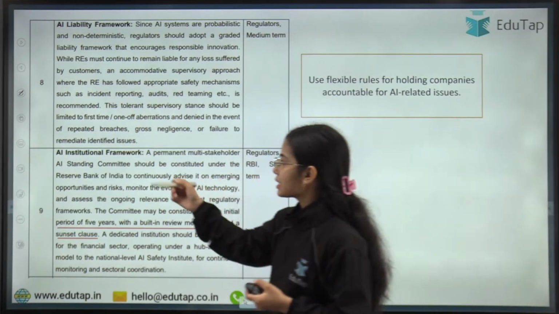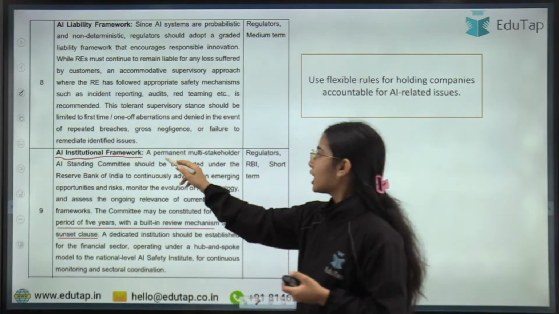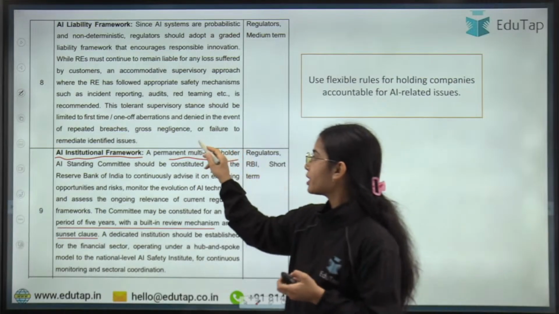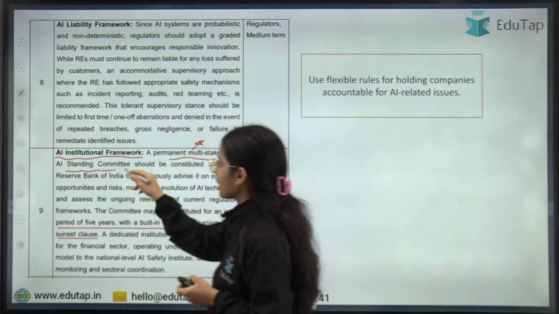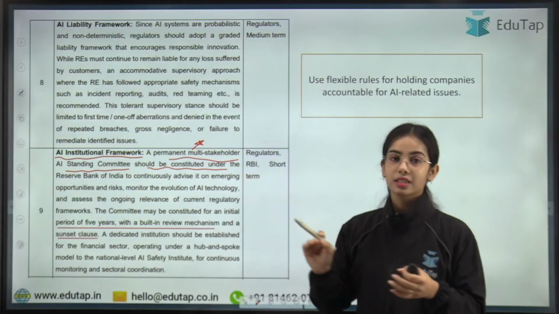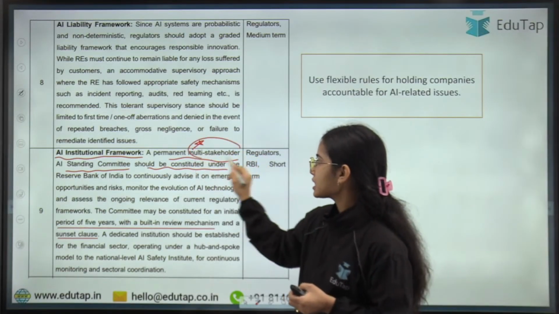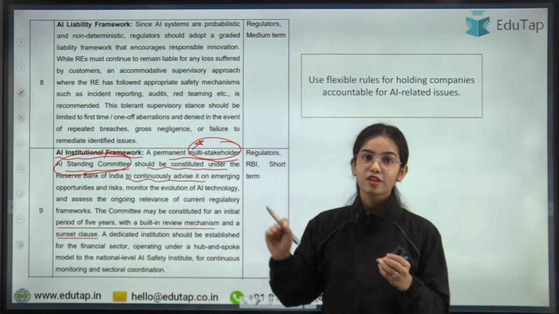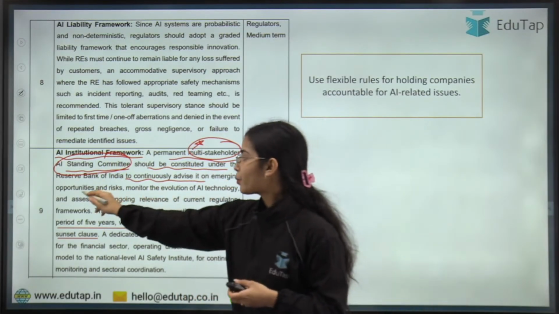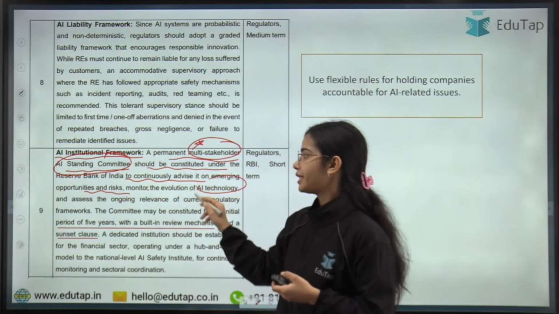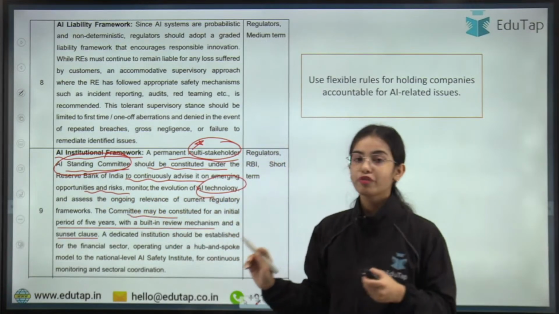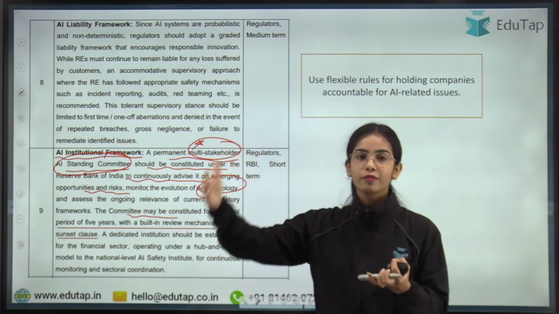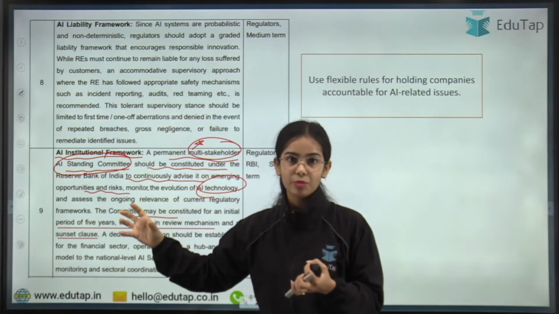Okay. Next is the AI institutional framework, a permanent multi-stakeholder body. The Reserve Bank of India should have a permanent multi-stakeholder AI standing committee, constituted under the Reserve Bank of India, to continuously advise it on emerging opportunities and risks associated with AI technology. The committee may be constituted for an initial period of 5 years. That should have a sunset clause, meaning this committee will end on a particular date, and that should also be mentioned.